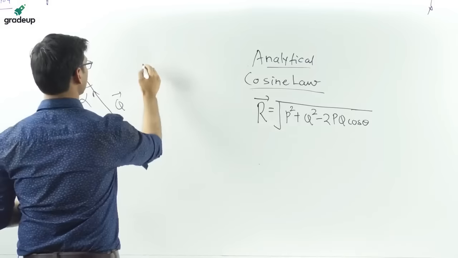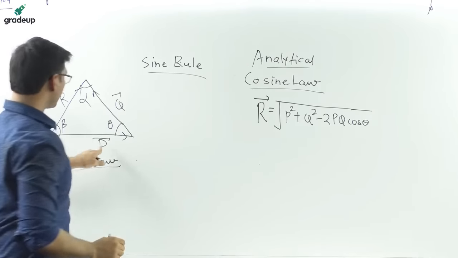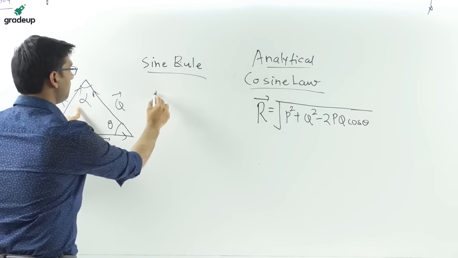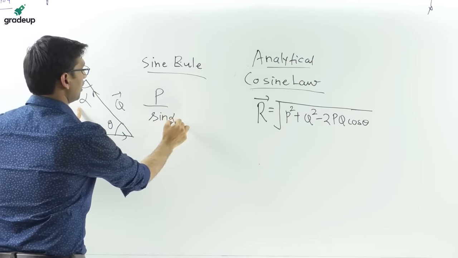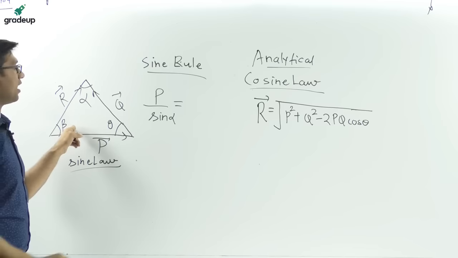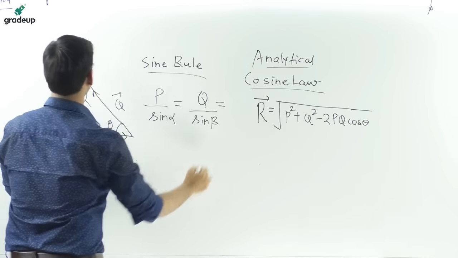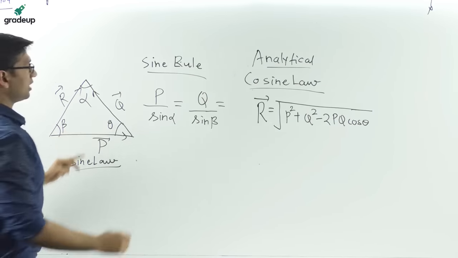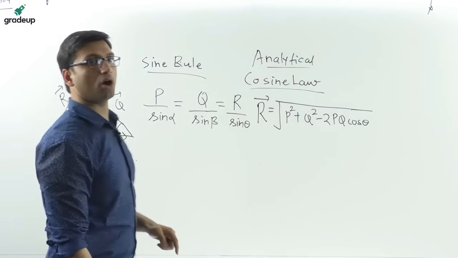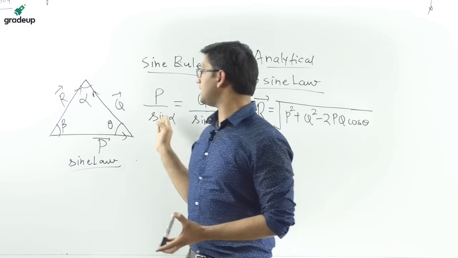According to the sine rule, suppose this is a force P, and the opposite angle to this force P is alpha, that is P over sine alpha will be equal to the other force Q, and the opposite angle to Q is beta, so Q over sine beta will be equal to R, and the opposite angle is theta, R over sine theta. So this law is called sine law or sine rule, and by using this sine rule we can find the value of any forces.